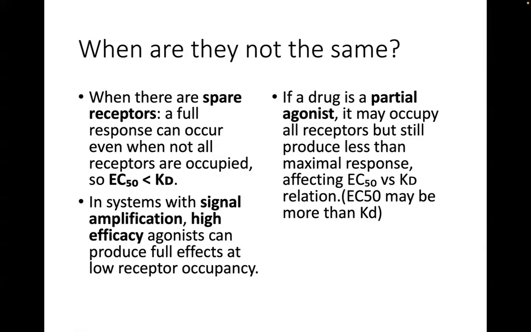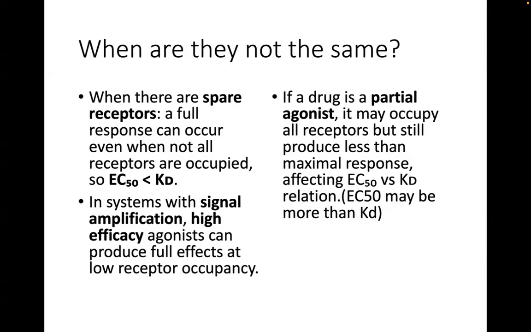So, ibig sabihin, hindi nila kailangan mag-occupy ng lahat ng receptors na yun para makita mo yung maximum response ng gamot, no? So, in this instance, where there are spare receptors in the system, the EC50 is usually less than KD. So the dose that is needed to produce 50% of the maximum response will be less than the dose that is required to produce 50% receptor occupancy.